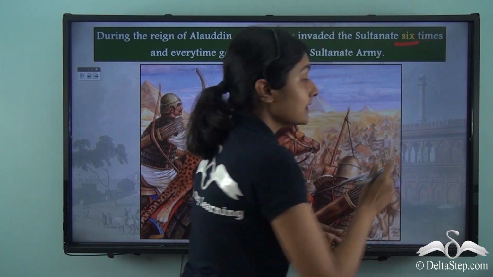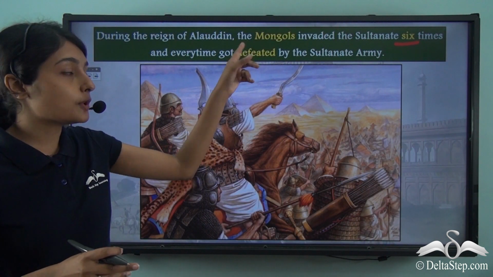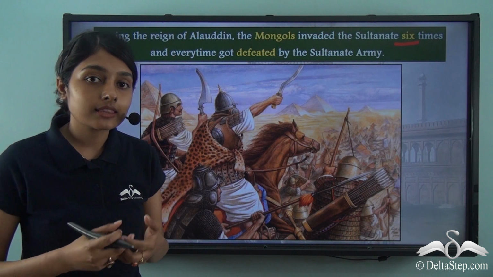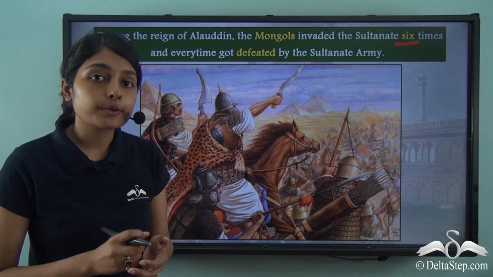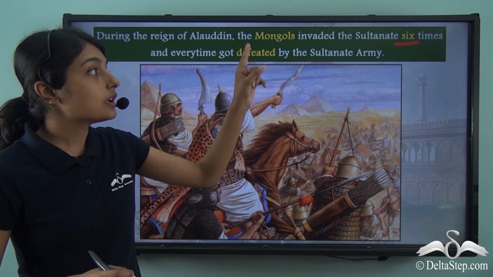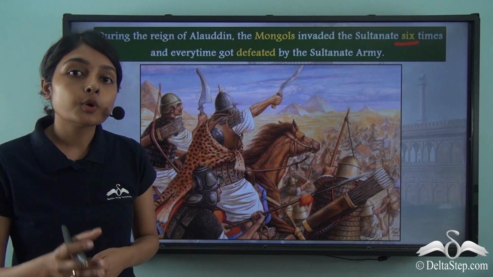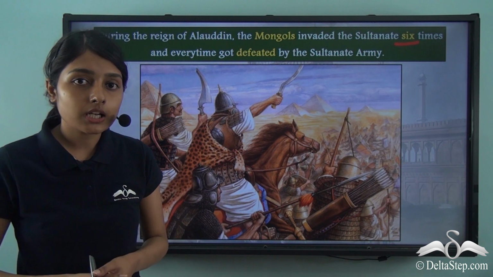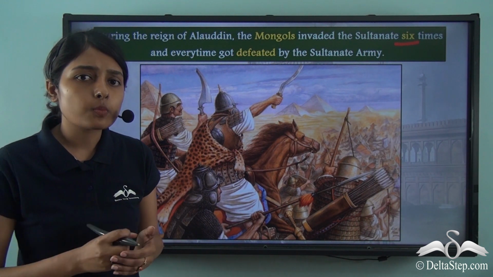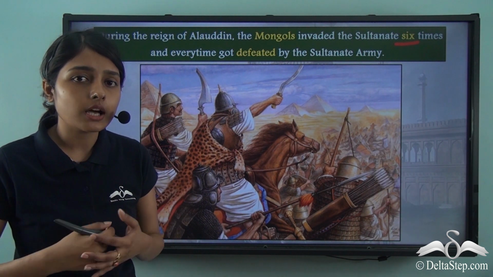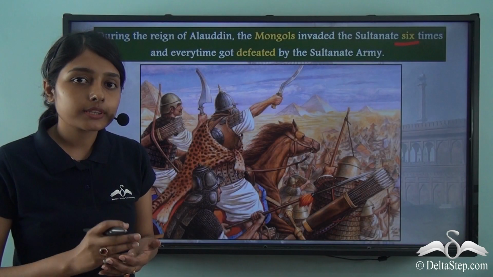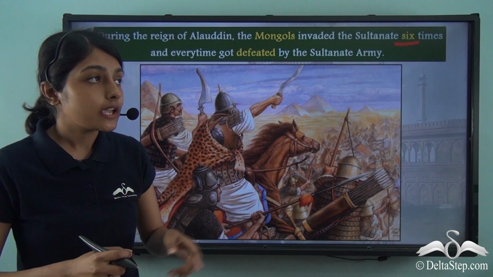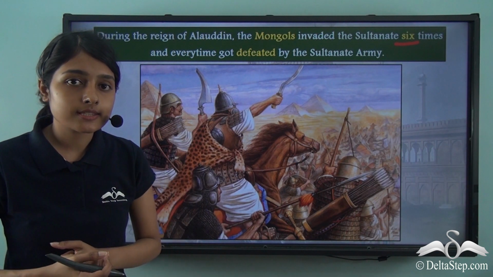Can you imagine? 6 times these Mongols invaded the Delhi Sultanate. And you will be surprised to know that in all these 6 times, the Mongols were defeated by the army of Alauddin Khalji. Now you must be wondering how powerful Alauddin's army was. How could they manage to defeat the Mongols in all those 6 invasions?